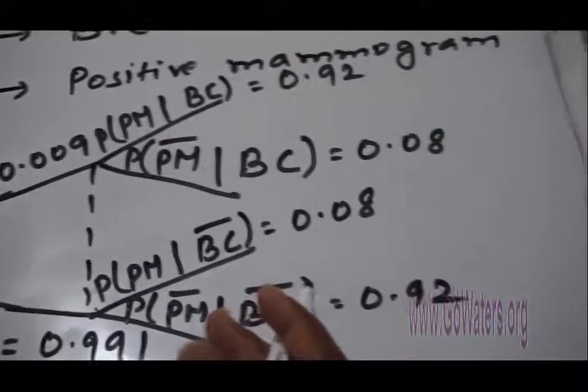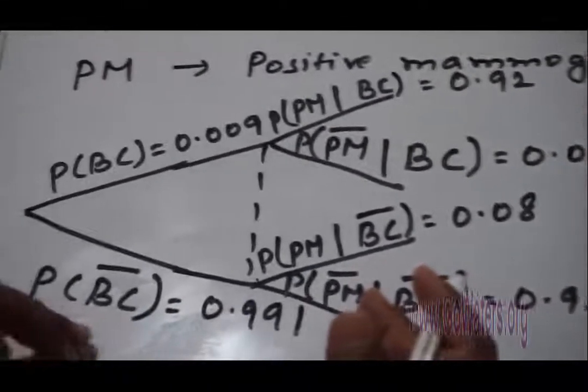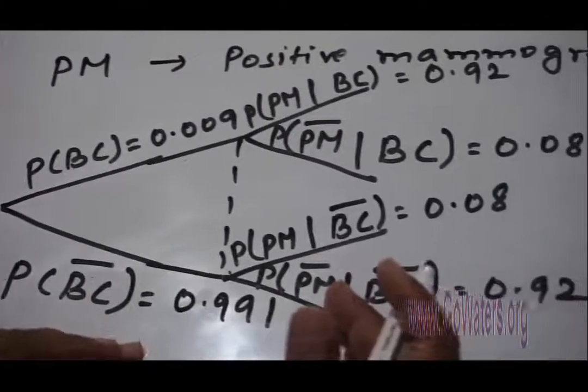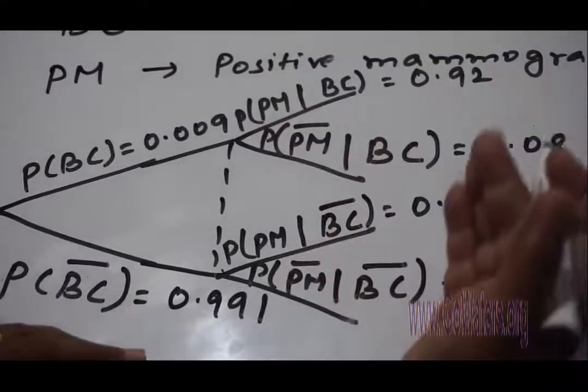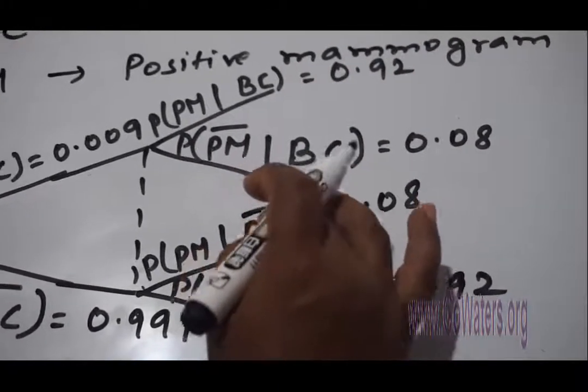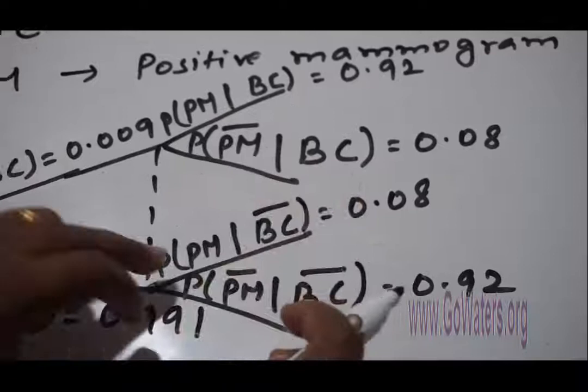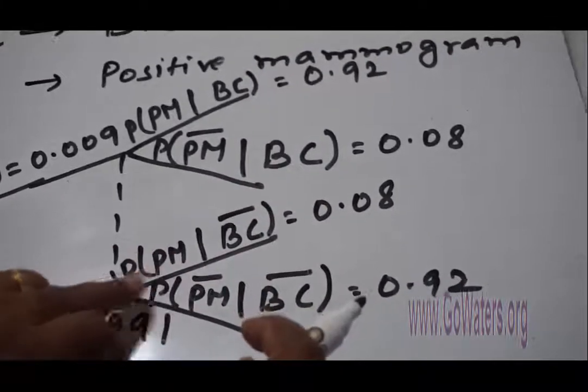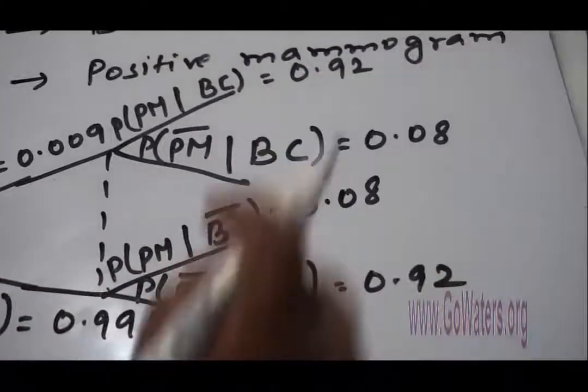Now the second branch. Here the doctor diagnosed that she does not have breast cancer, so that has already happened. Under those circumstances, what is the probability that she has a positive mammogram? It is 0.08.